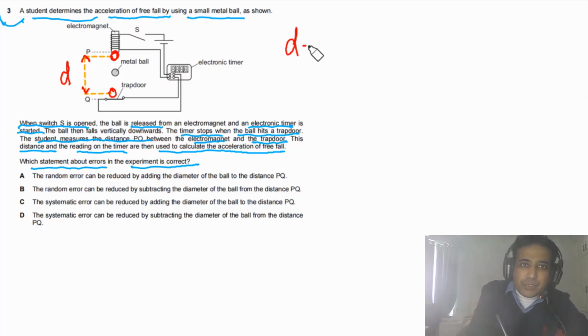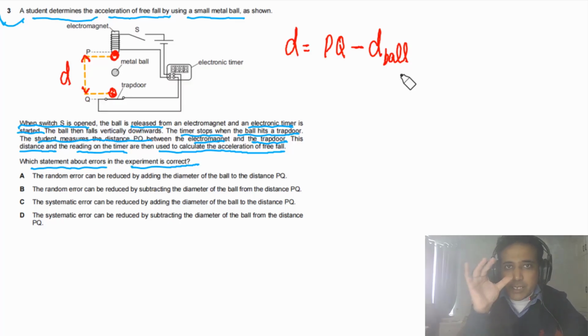So we can write down d in this case will be equal to pq minus, so you can see the radius of the ball here is extra and the radius of the ball here is also extra. So we have to subtract the diameter of the ball. This is the distance we need to calculate acceleration, because this is the distance traveled by the ball in a given period of time, meaning the time recorded by the timer. So we have to use this distance.